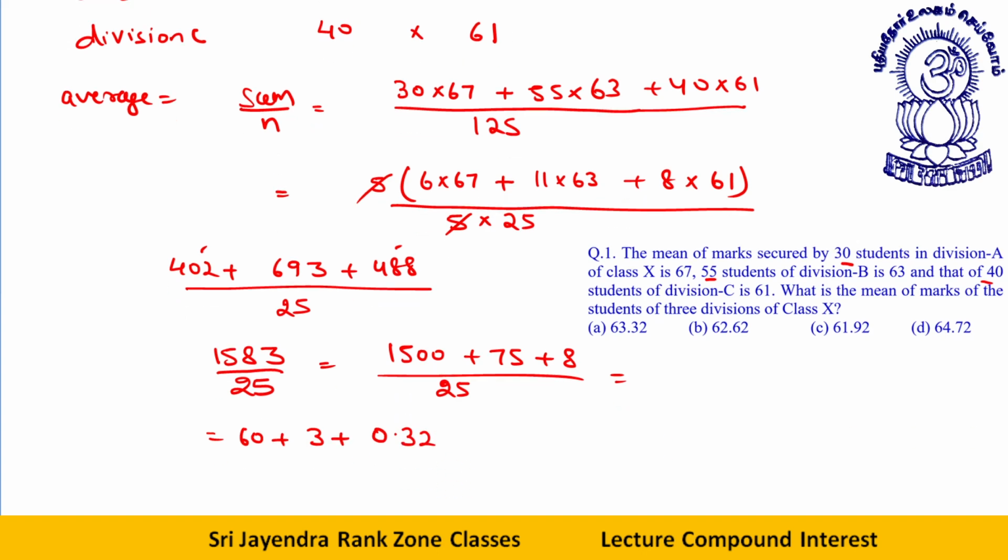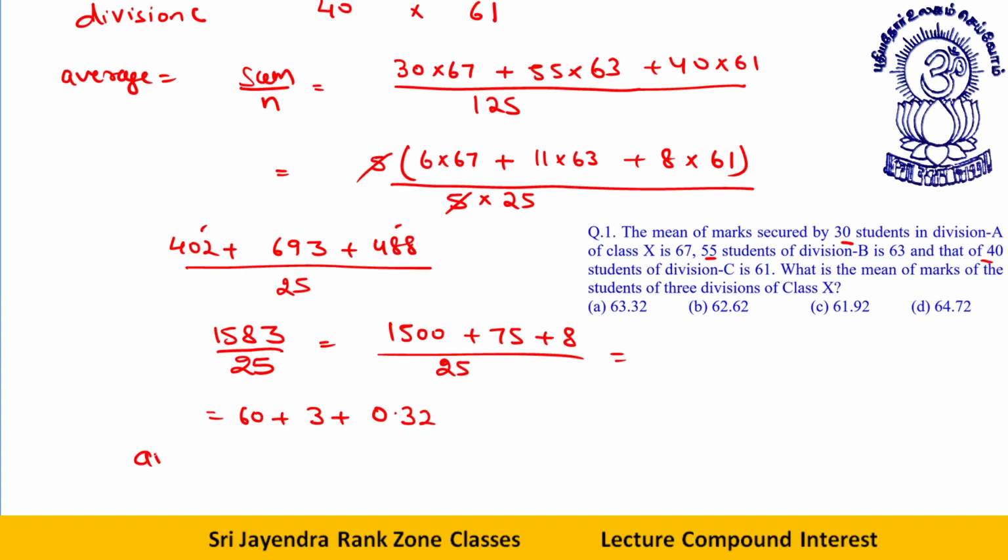So your average comes out to be, my dear students, the average of the entire group. The average of the entire group is 63.32. This is your answer. I'm sure it must be clear to all of you. Okay, let's take the next one.